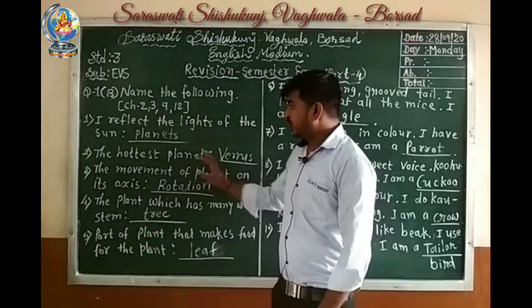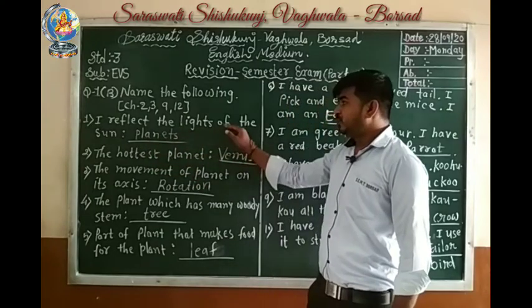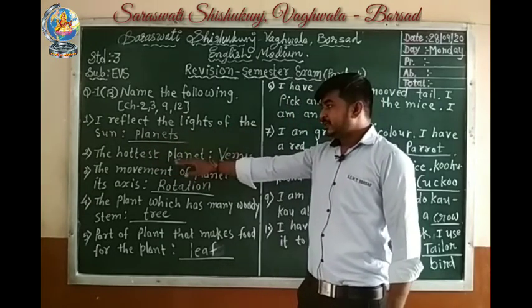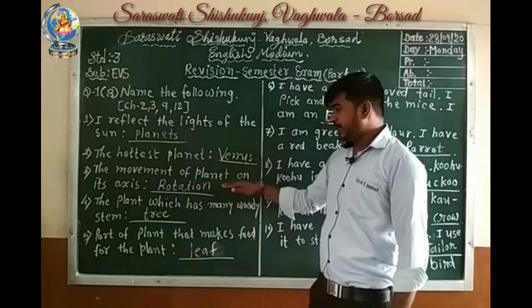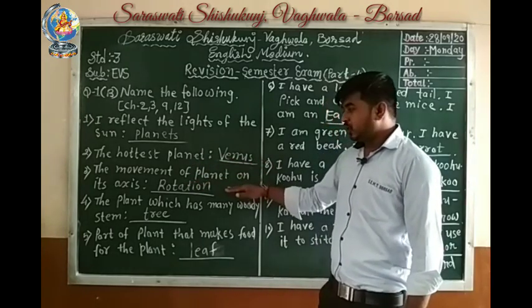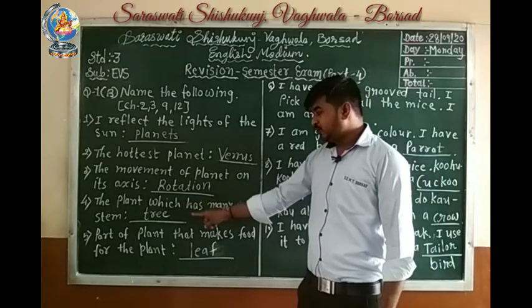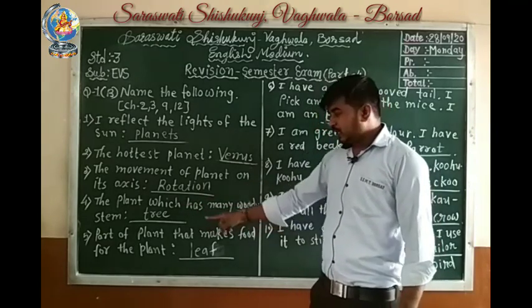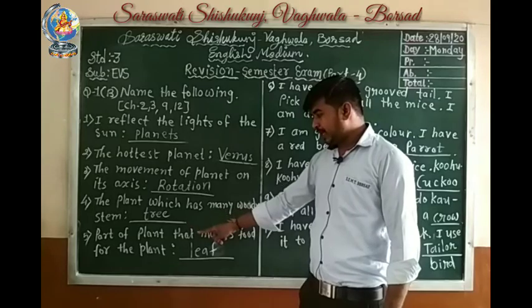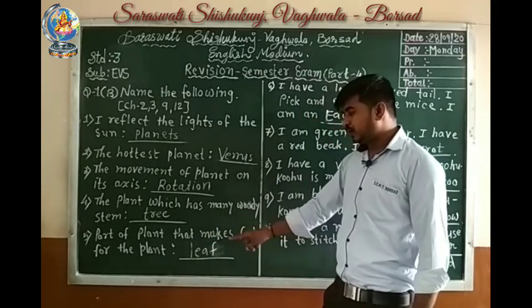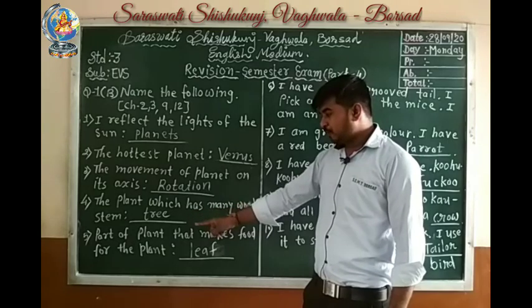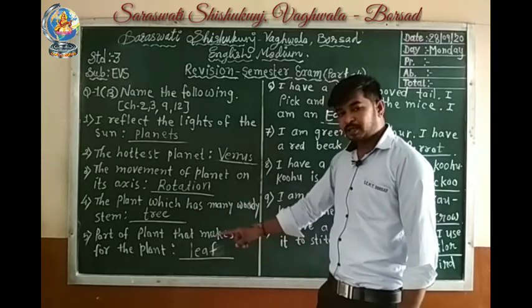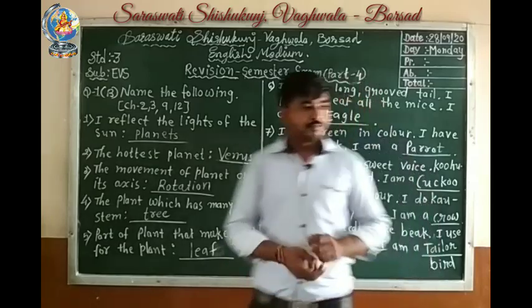So let's revise all. I reflect the light of the sun, planets. The hottest planet is Venus. The movement of planet on its axis, rotation. The plant which has many woody stem, tree. Fifth, parts of plant that makes food for the plant, leaf.